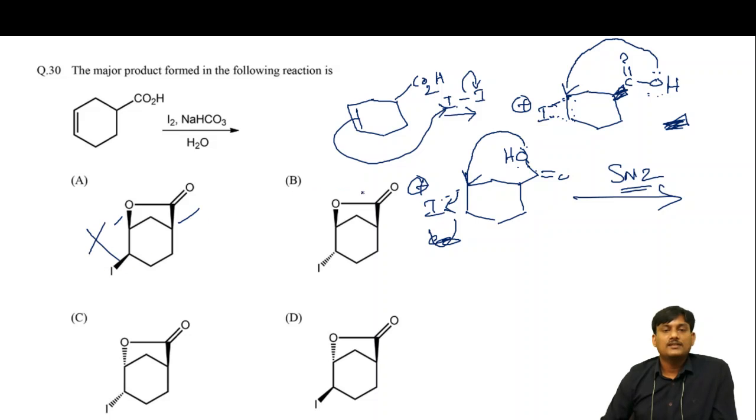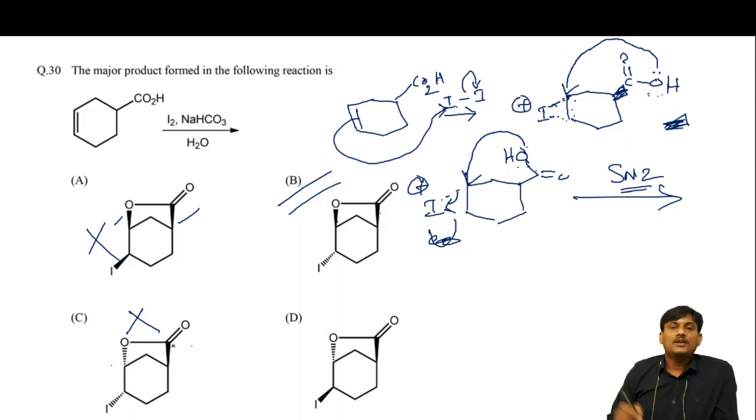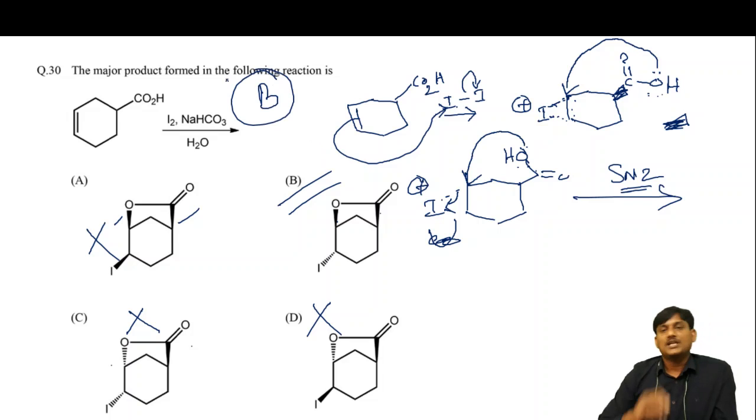So this one is not correct. This one is above the plane, so obviously this should be above the plane, and this one should be below the plane. So this one is correct. Suppose this one is above the plane and this one is below the plane. This is not possible. When COOH is above the plane, it cannot attack below the plane. In this case also, this one is above the plane and here below the plane. It is also not possible. So what is the correct option? B is the correct option.